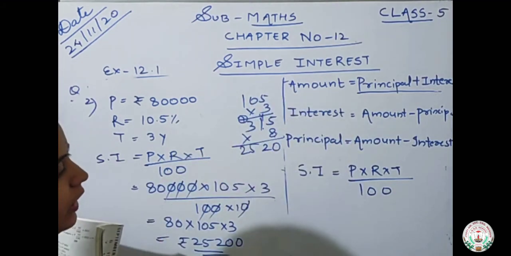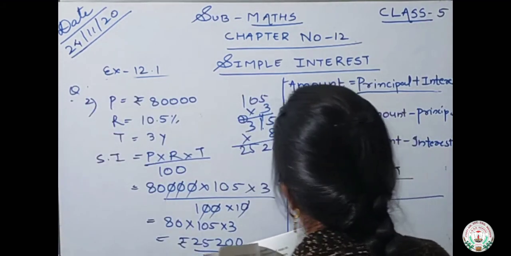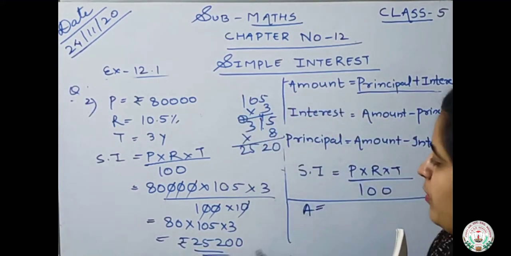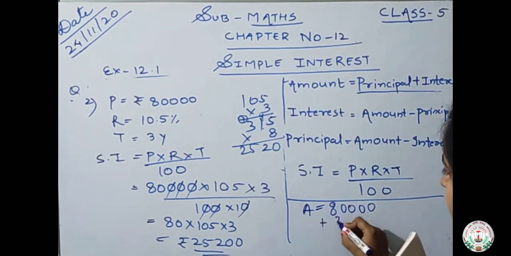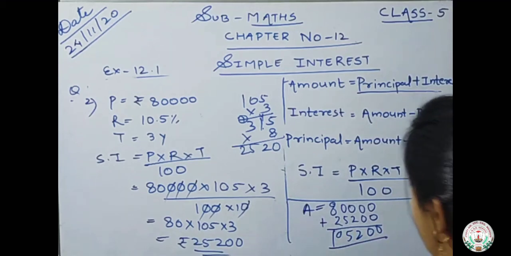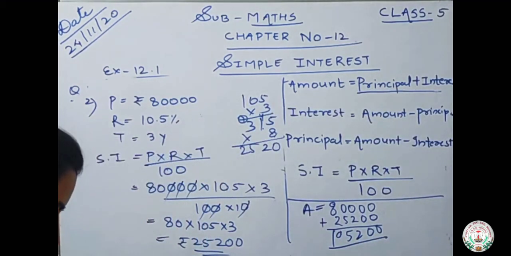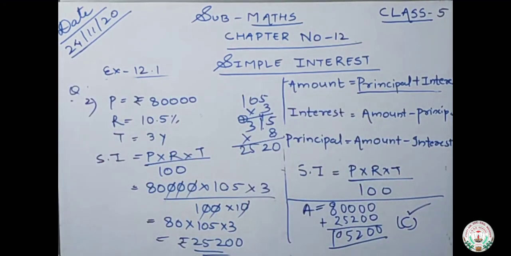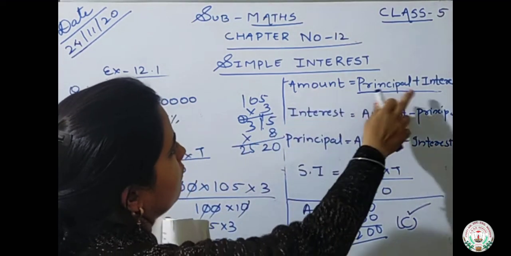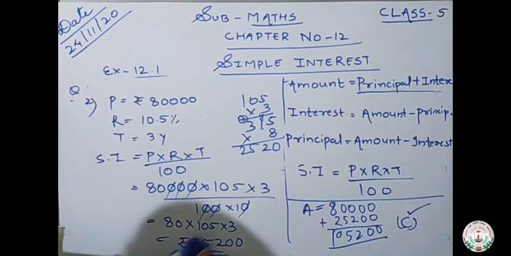What we have to find it out? Amount. So how we will find the amount? By putting the formula. Amount is principal plus interest. Principal is 80,000 plus 25,200. So amount will be 1,05,200, which is given in option number C. So you will take option number C for this question. Okay. For finding the amount, what we have done, first we have found the simple interest, then the formula of amount. Amount is equals to principal plus interest.